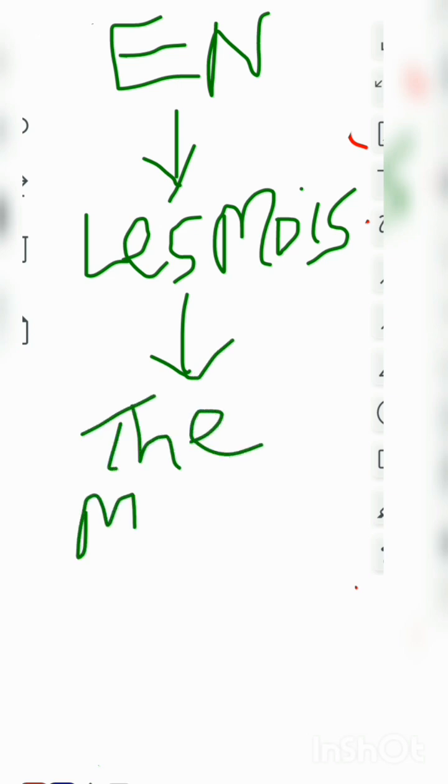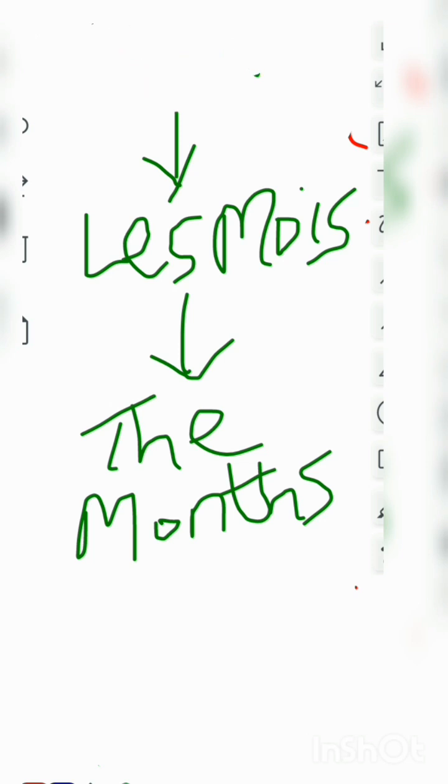So always know that you are using your "en" together with months also. Now I'm going to give you the list of our months. Any one out of these months, what you use with them is "en". So I'm starting now.